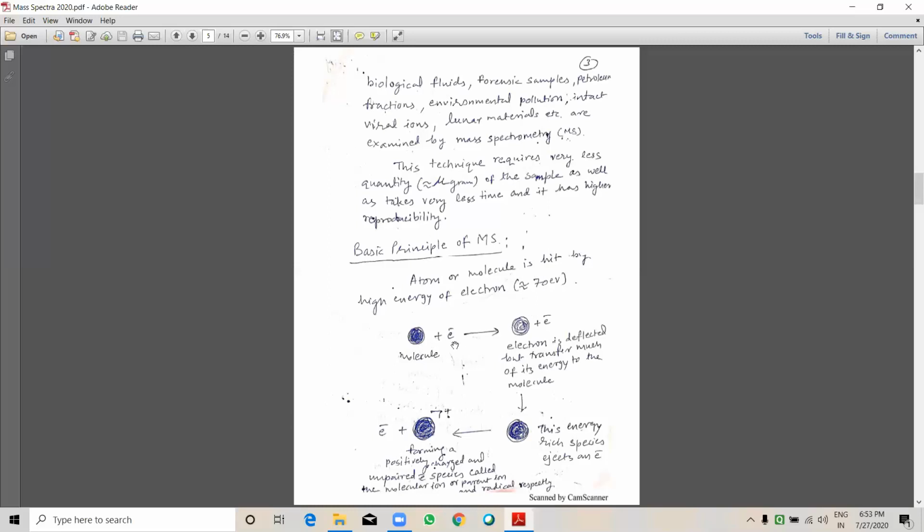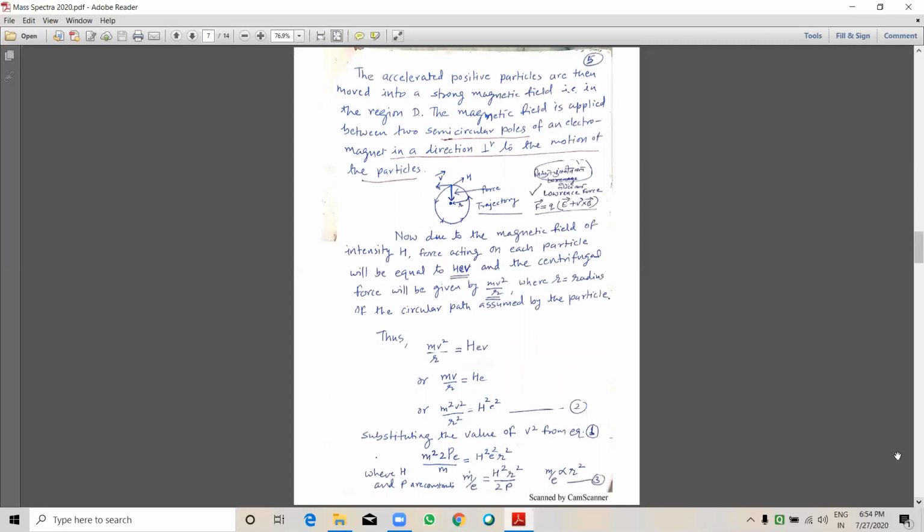This electron transfers its energy to the molecule, and this energy rich species ejects an electron, forming a positively charged and unpaired electron species, that is called a radical. So this is the basic principle of the mass spectra.